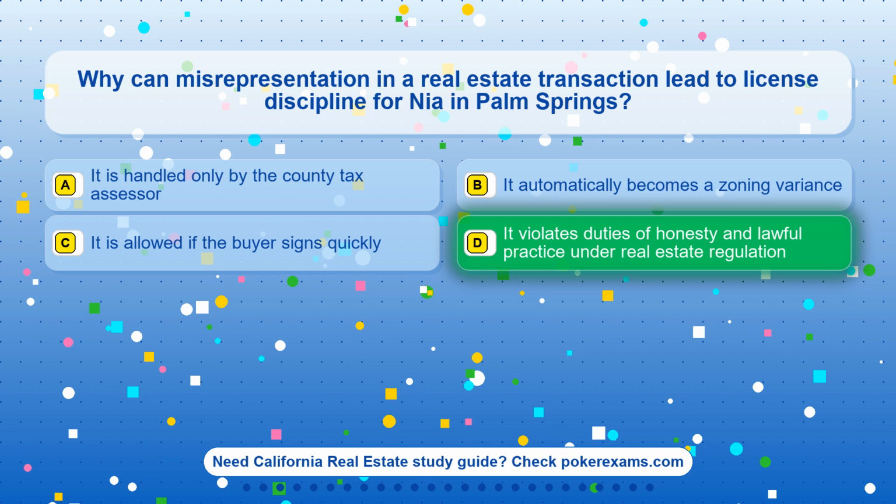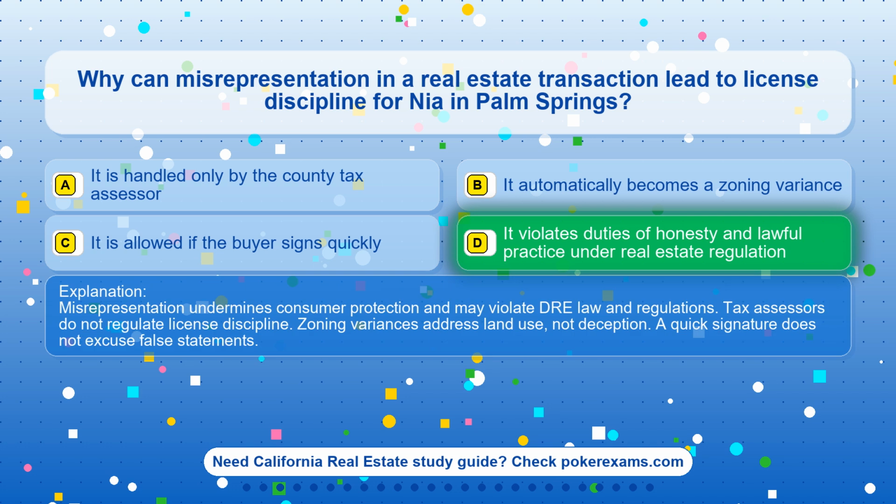The correct answer is option D. It violates duties of honesty and lawful practice under real estate regulation. Misrepresentation undermines consumer protection and may violate DRE law and regulations. Tax assessors do not regulate license discipline. Zoning variances address land use, not deception. A quick signature does not excuse false statements.